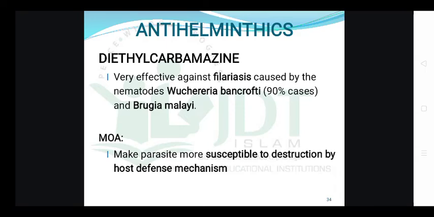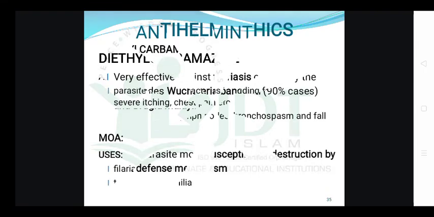Mechanism of action: this diethylcarbamazine will make the parasite, Wuchereria bancrofti, susceptible to destruction by host mechanisms. It does not have any property to kill the microorganism, but it will make the parasite susceptible to destruction by host defense mechanisms.